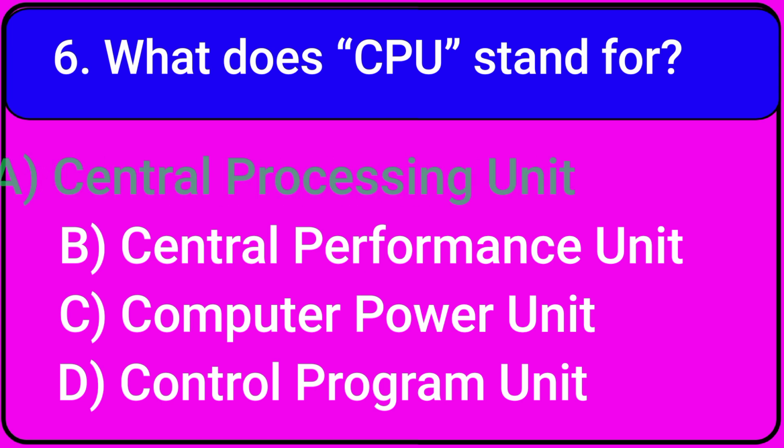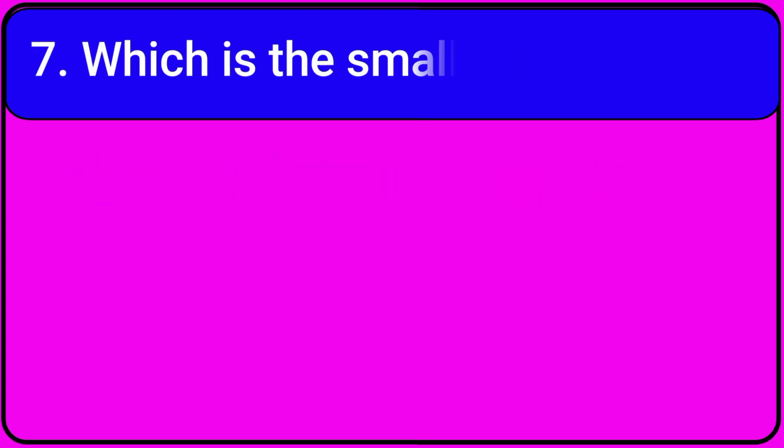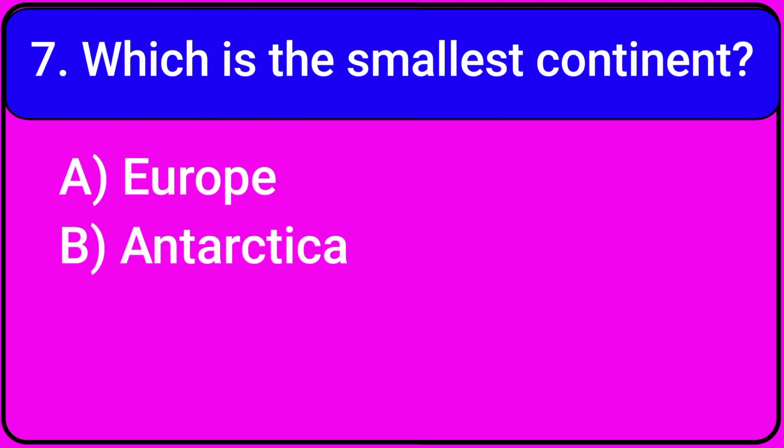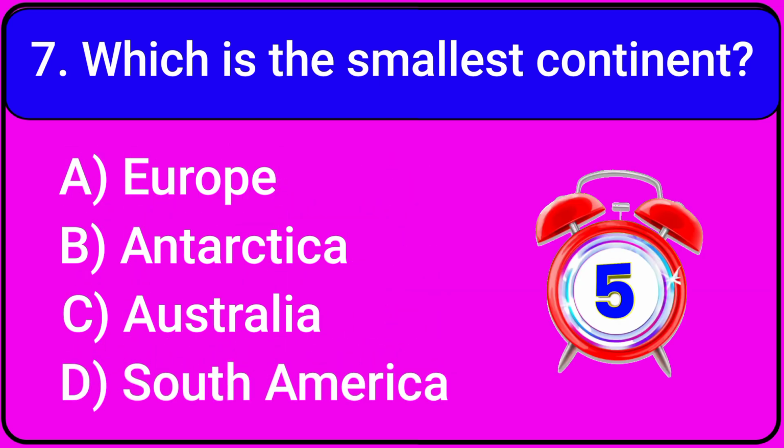Correct. A. Central Processing Unit. Which is the smallest continent? A. Europe. B. Antarctica. C. Australia. D. South America.